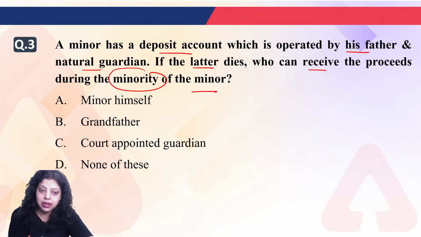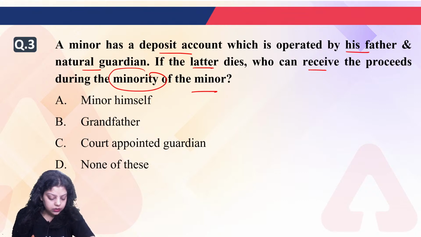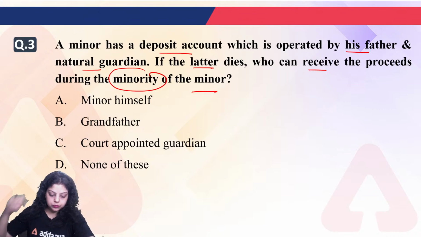Ajay is saying A, minor himself. How can a minor operate the account? Malika Arjun is saying C. Swati is saying C. That is court appointed guardian. Okay, what about the rest? Dheeraj is also saying C.